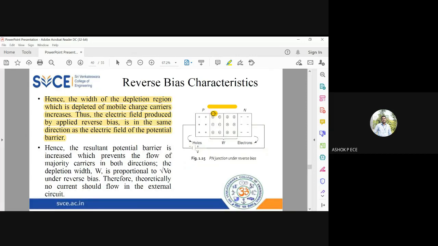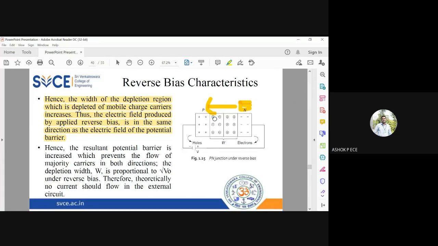I told you electric field will always be starting from positive charge. It will be ending at negative charge. So a strong electric field will be developed across the PN junction in reverse bias, because of the movement of the carriers away from the depletion layer.